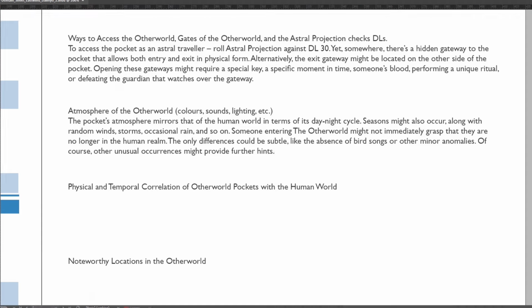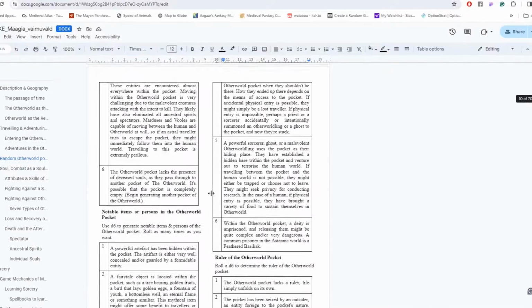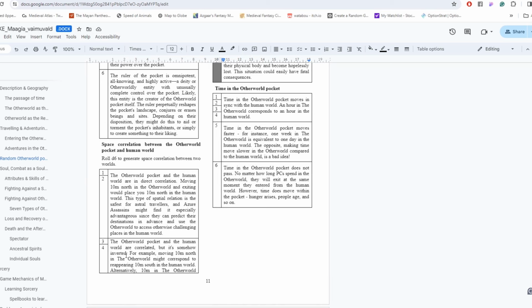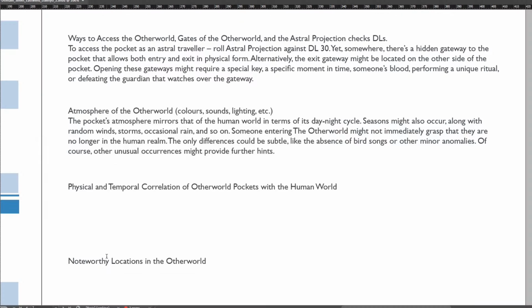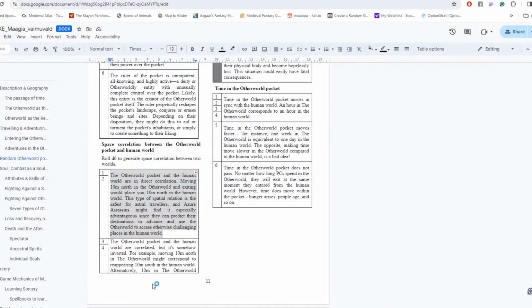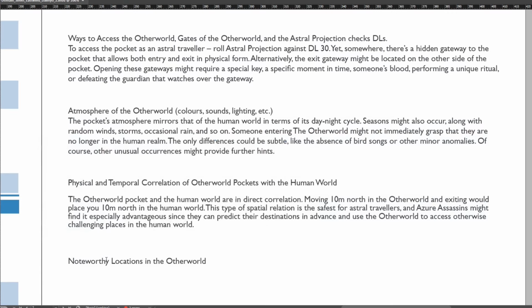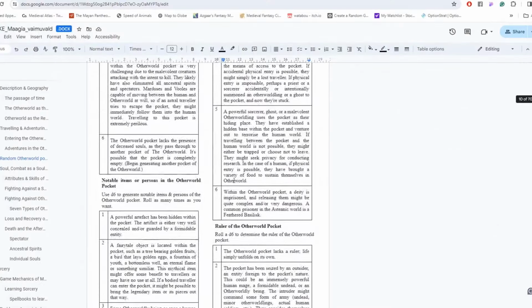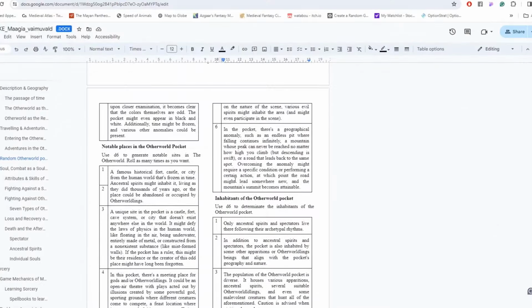For space and time in the other world we roll 1 and 6, which means that the space is closely correlated with the human world, but the time doesn't move at all in the other world compared to the human world. Those two things together make this area and domain really interesting to play for astral warriors and assassins, as they can move long distances and appear only after a few seconds, almost like teleporting, but using the other world to move.